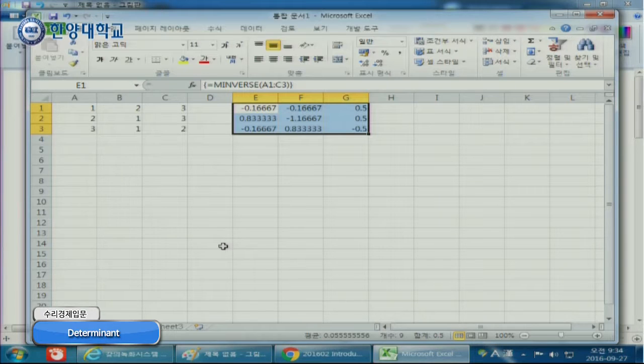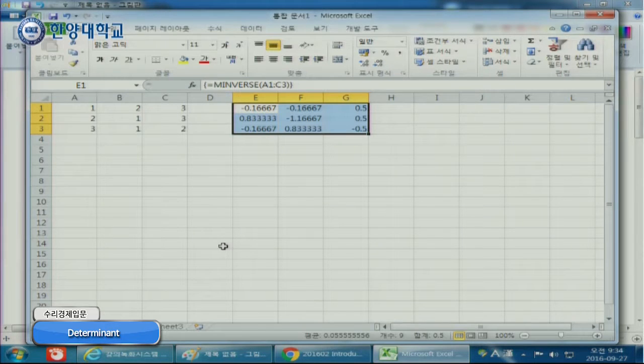Again, and then equal MINVERSE, and then go to the end.